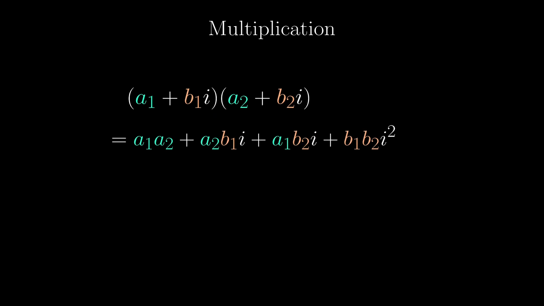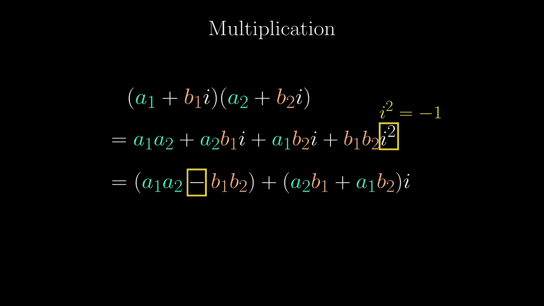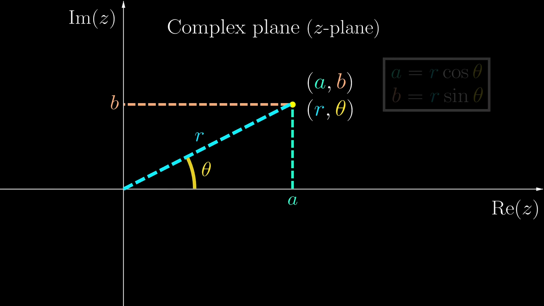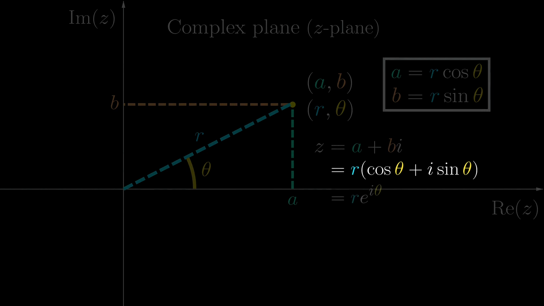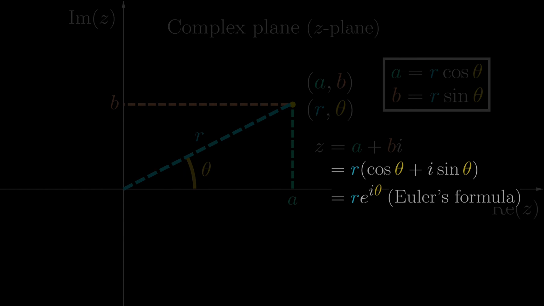To multiply two complex numbers, expand normally, treating i as just another variable, but then note that i squared equals -1, and separate the real and imaginary parts. This looks rather complicated. Is there a better way to do it? Remember that in the first chapter, we have looked at the polar way of representing complex numbers. Now we know that the bracket is precisely e to the i theta because of Euler's formula presented in the second chapter.